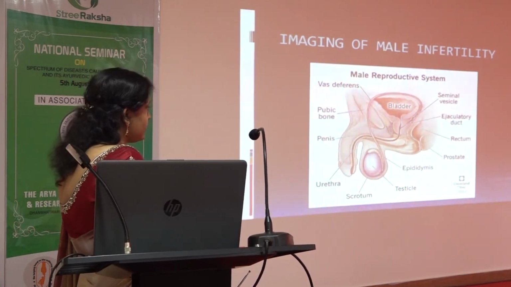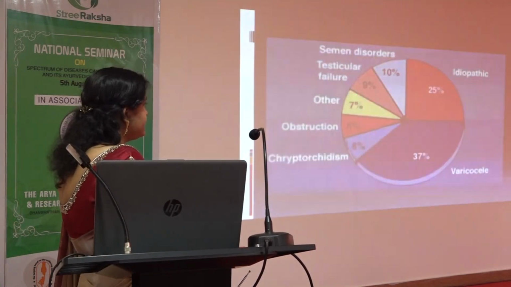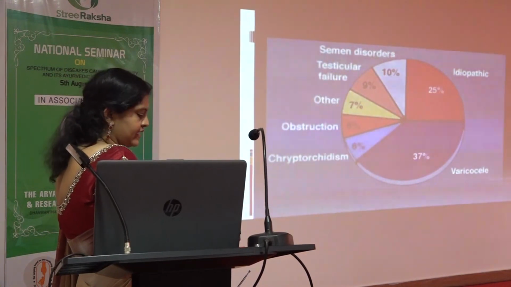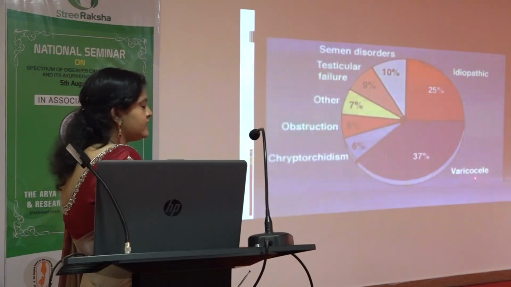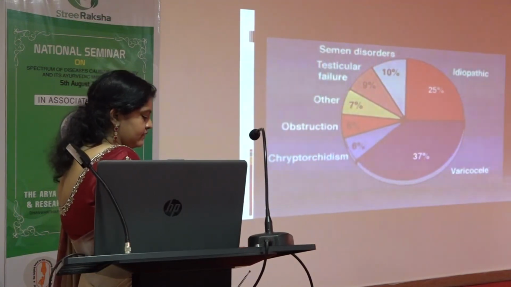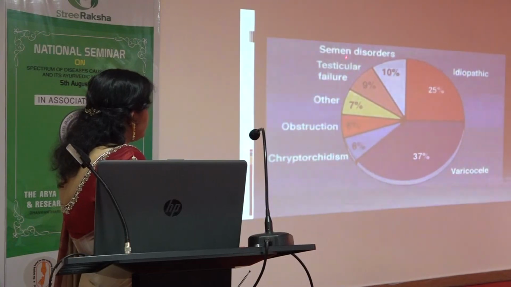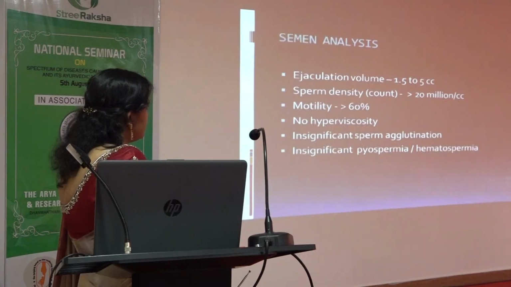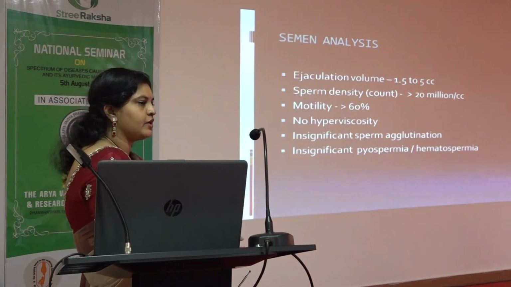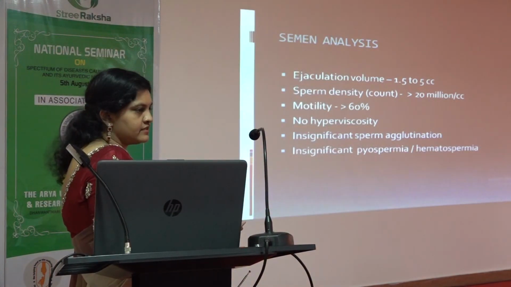So to diagnose this, we have to do a scan. But the first thing before the scan itself, we have to do semen analysis, because the most common cause is idiopathic. The next is going to be varicocele. Varicocele is nothing but the dilatation of the veins. And then there are semen disorders, testicular failure and obstruction. The first and foremost thing which we can do for a male is the semen analysis.